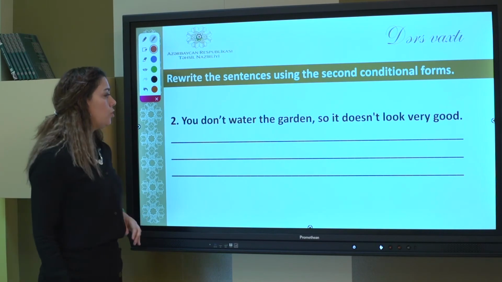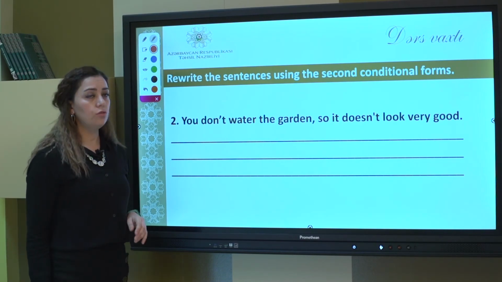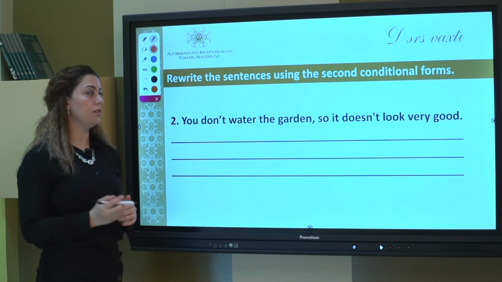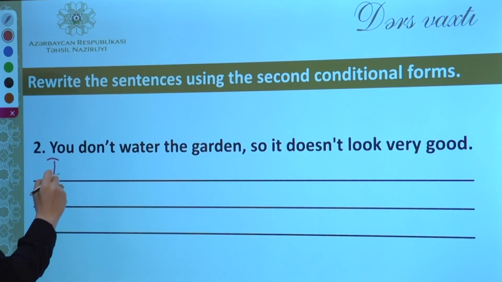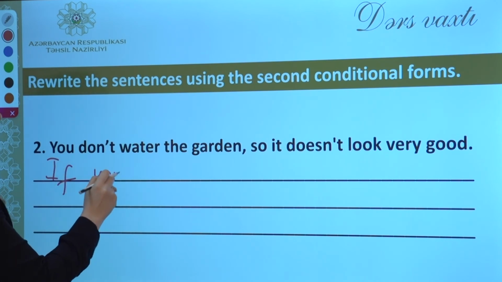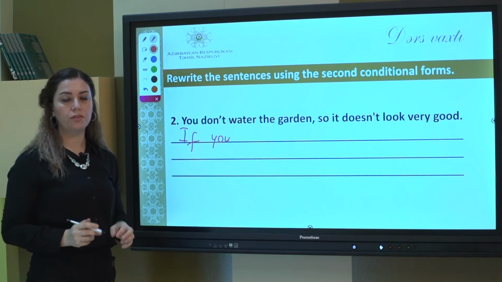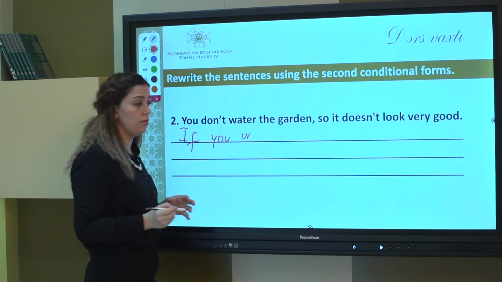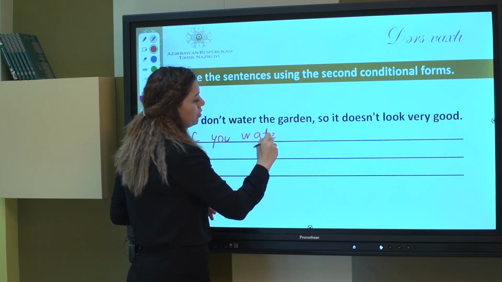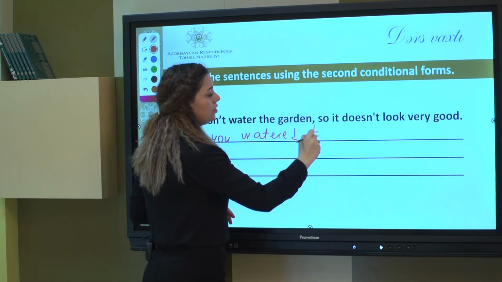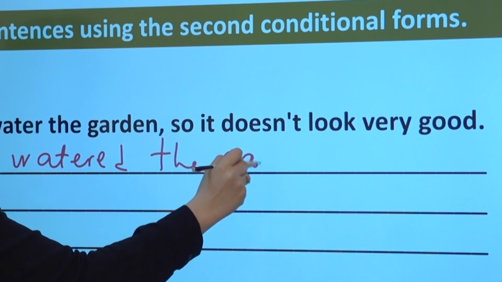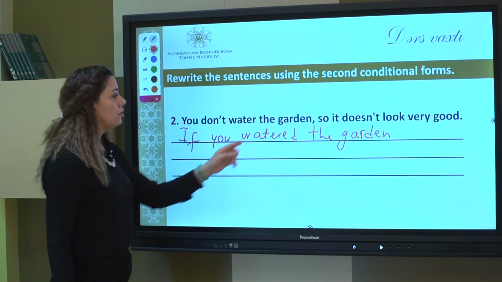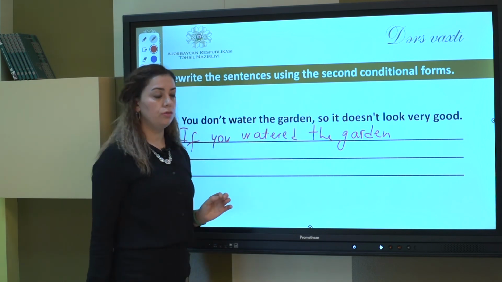Next one. You don't water the garden, so it doesn't look very good. Let's turn this sentence into the second conditional. If you, our verb is water, we will use past simple. If you watered, watering means giving water. If you watered the garden, it would look very good.